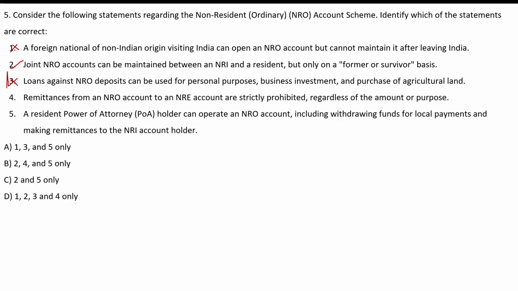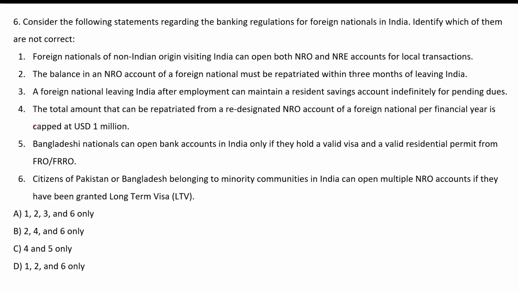Remittance from an NRO account to an NRE account is strictly prohibited regardless of the amount or purpose. So, while it is restricted, it is permissible under certain conditions. So, saying that it is strictly prohibited is not correct. Hence, the statement is incorrect. A resident power of attorney holder can operate an NRO account, including withdrawal of funds for local payments, and making remittance to the NRI account holder. This statement is correct. So, statement 2 and 5 are correct, making option C the correct answer for this question.